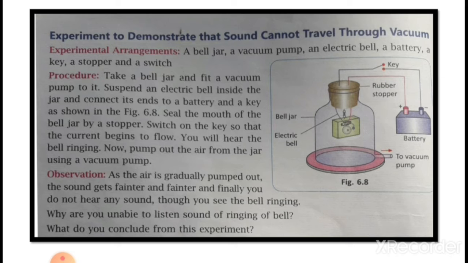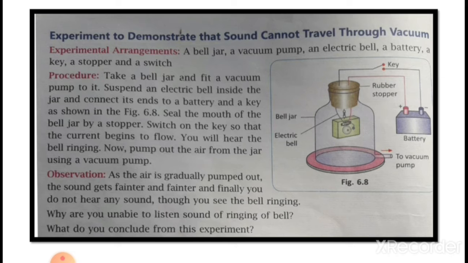As the air is gradually pumped out, the sound gets fainter and fainter, and finally you do not hear any sound. So you can see that the bell is ringing. We are pumping out all the air from the bell jar using a vacuum pump, so that the sound of the bell ringing becomes fainter and fainter. And after that, what happened? Finally, we didn't hear any sound even though the bell is ringing.